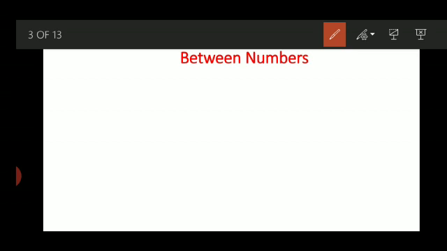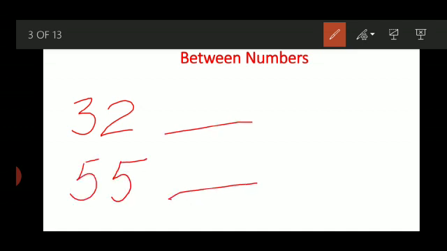Now let's take an example and understand, like 32 and 34, and here I am writing 55 and 57. These two examples I have taken here. One is 32, missing number, and 34.